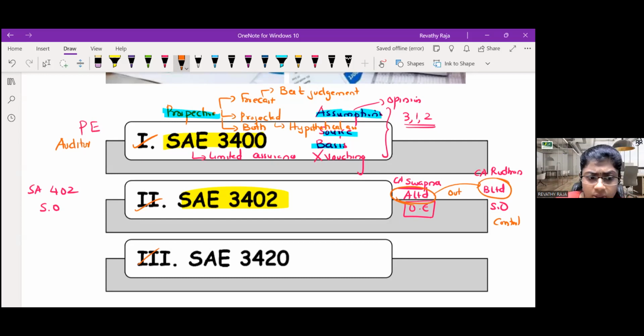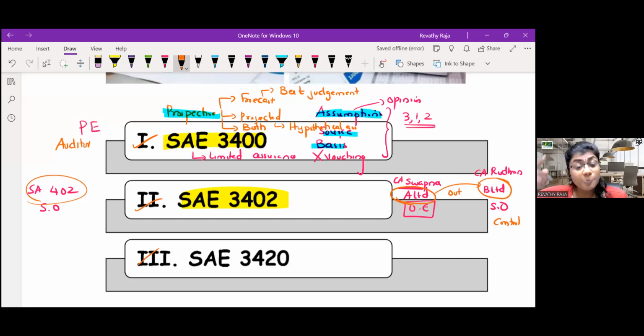Are we clear with this example till now? A Limited has outsourced the services to B Limited. So while auditing A Limited, CA Swapna, as per SA 402, has to obtain understanding about controls at B. Why?